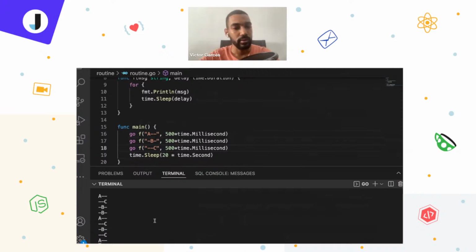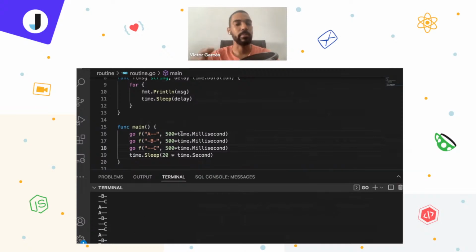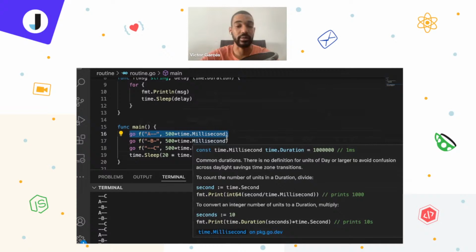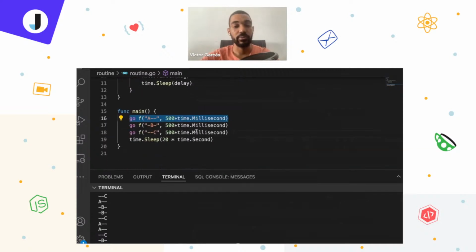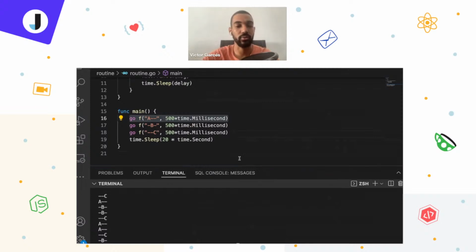So yeah, that's basically the main idea of how goroutines run. They are just running in a different thread, if you want to say it. And it's pretty useful when you are maybe calling some information from a separate API or a bunch of logic that you may want to do in your projects.